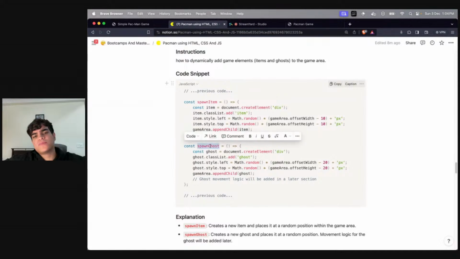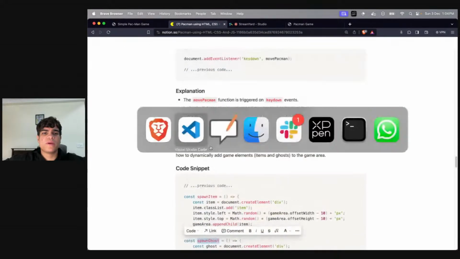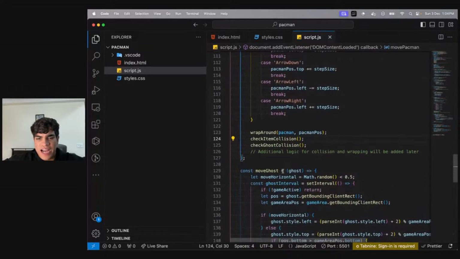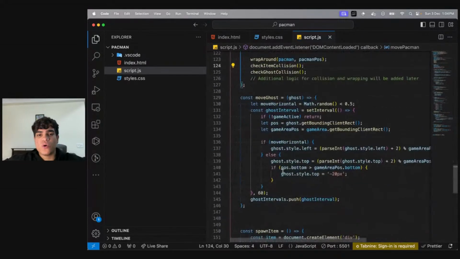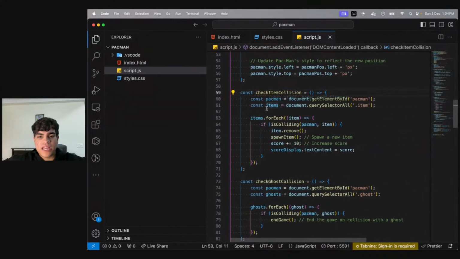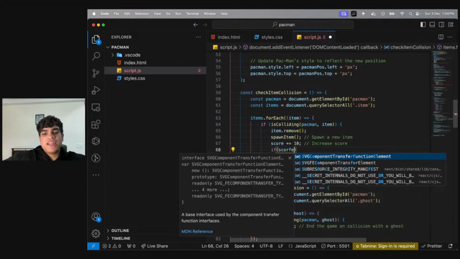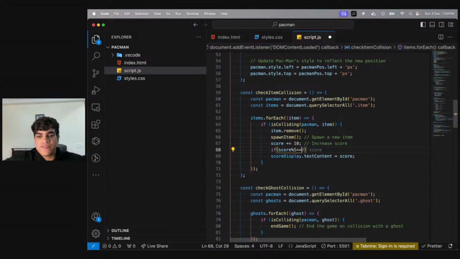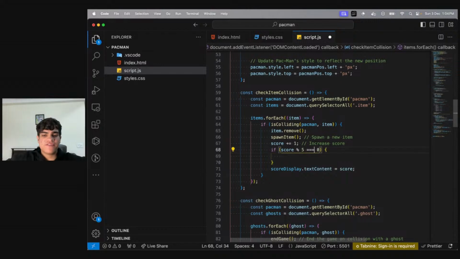I want to spawn my ghost the moment the score becomes divisible by 5. So technically, whenever I am incrementing my score, whenever an item is colliding, every time this happens, I need to check if my score is divisible by 5, and I'll make this as 1. If my score becomes divisible by 5, then I'll be spawning a ghost.